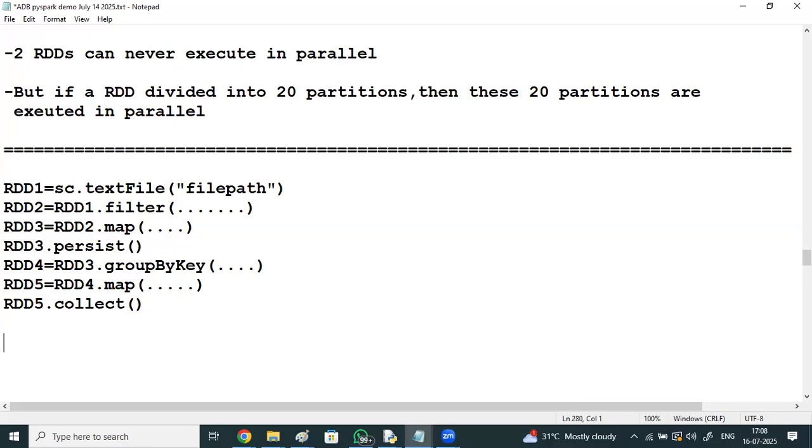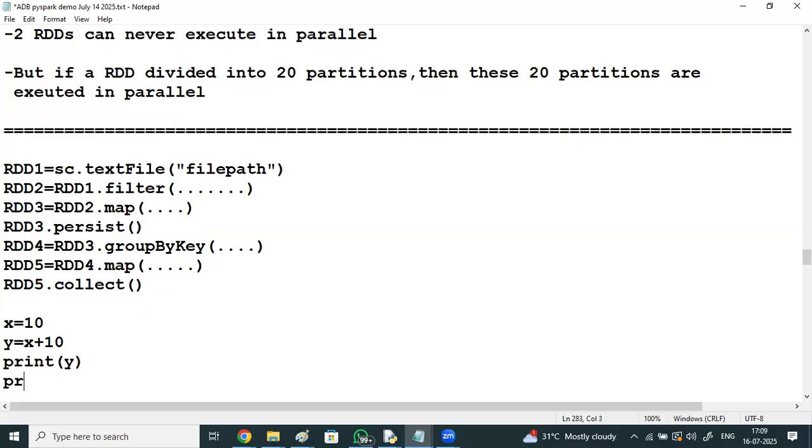See here, x value is 10. x plus 10 means you are not modifying x here. If you print y, the y value is 20, but x will be the same, 10 only. What if we write x equals x plus 10?